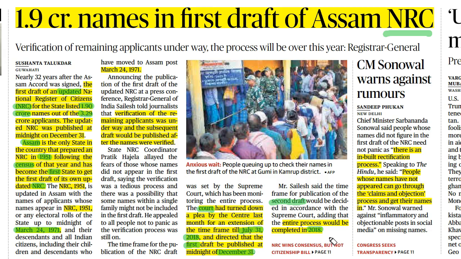And the Union government has also stated that if an eligible candidate's name is not published in the updated National Registry of Citizens list, then that particular person is requested to go through the claims and objection process. By doing this, that particular person can make his name available in the NRC list.